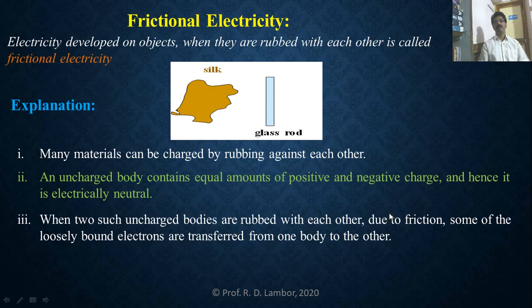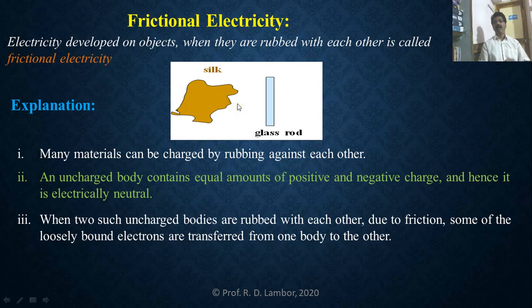Due to friction between them, some of the loosely bound electrons are transferred from one body to the other. So if the glass rod is rubbed with this silk cloth, due to friction between them, some of the loosely bound electrons are transferred from one body to another.